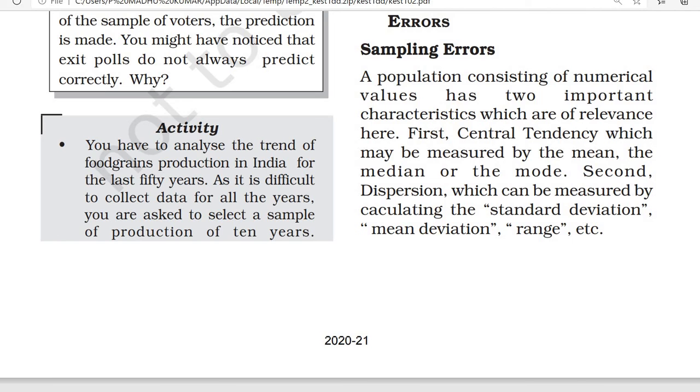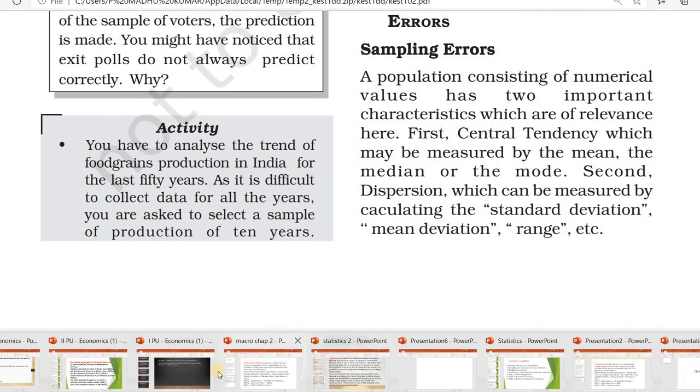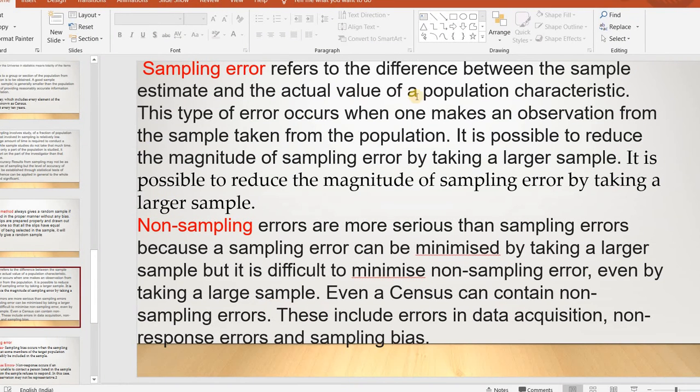Sampling error refers to the difference between the sample estimate and the actual value of a population characteristic, and this type of error occurs when one makes an observation from the sample taken from the population.